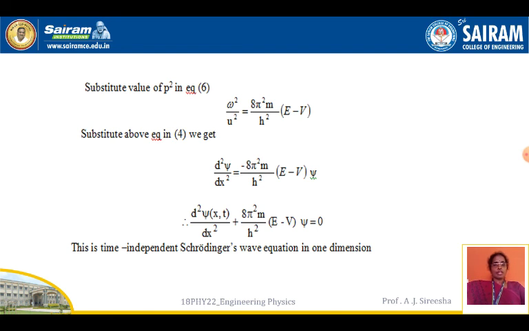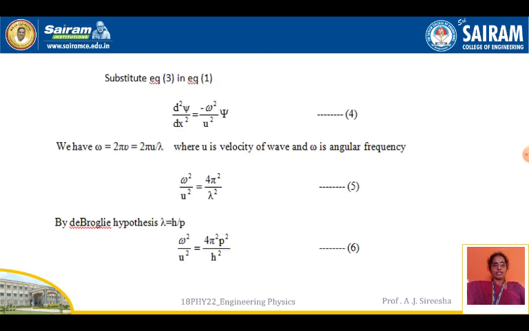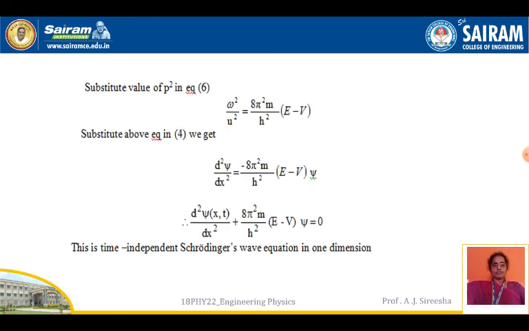Substitute this equation in equation 4. What is equation 4? We will see once again: d²ψ/dx² = −(ω²/u²)ψ. Substituting, we get d²ψ/dx² = −(8π²m/h²)(E − V)ψ. Rearranging the terms, bringing everything from the right-hand side to the left, and since ψ is a function of x and t, we get d²ψ/dx² + (8π²m/h²)(E − V)ψ = 0.